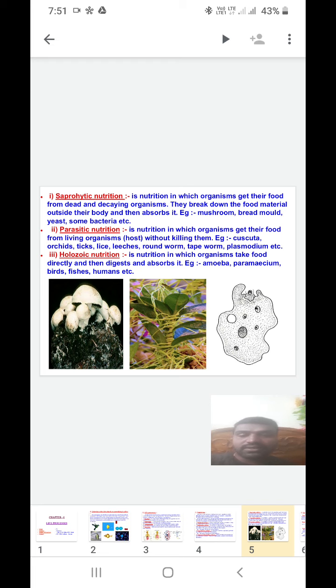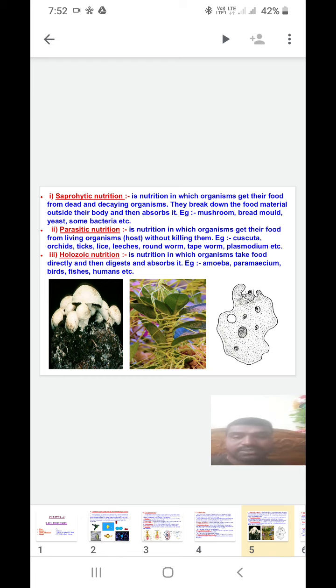The major difference is that in saprophytic nutrition they collect food from dead and decaying material, but here they collect food material from living organisms, which act as hosts. They collect food from the host, sometimes without killing it, as in Cuscuta, where the host does not die.